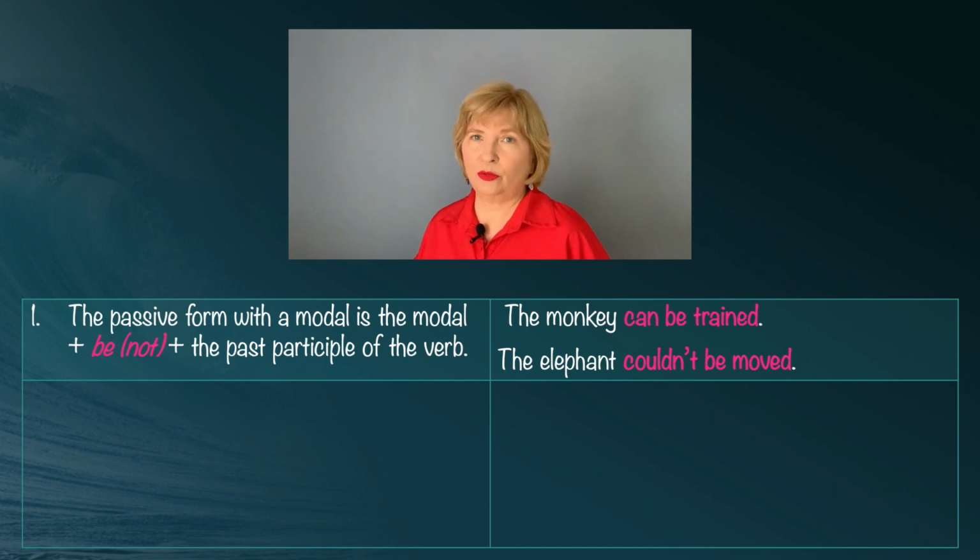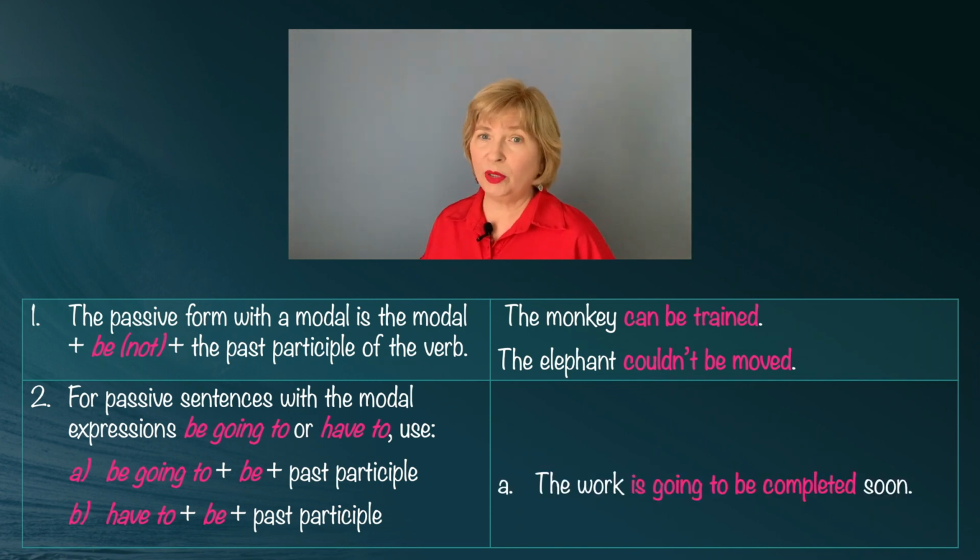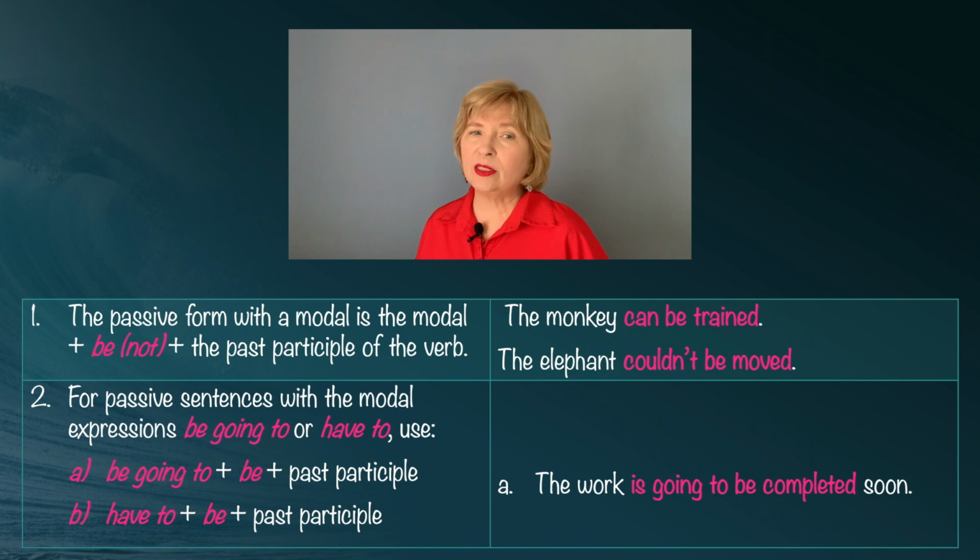Okay, rule number 2. For passive sentences with the modal expressions be going to or have to, use either be going to plus be plus the past participle, or have to plus be plus the past participle. An example with be going to is, the work is going to be completed soon. Notice that this sentence has two be's in it, be going to, and just be before the past participle.